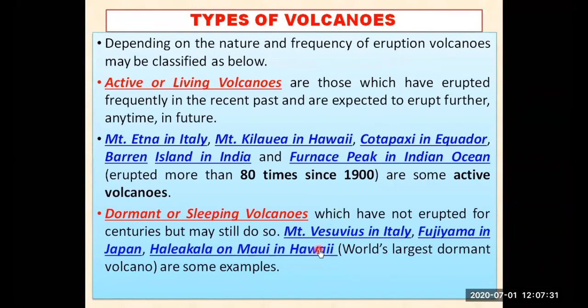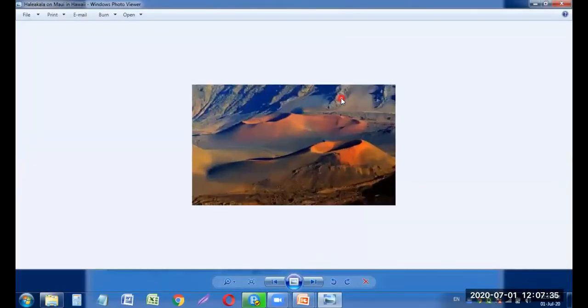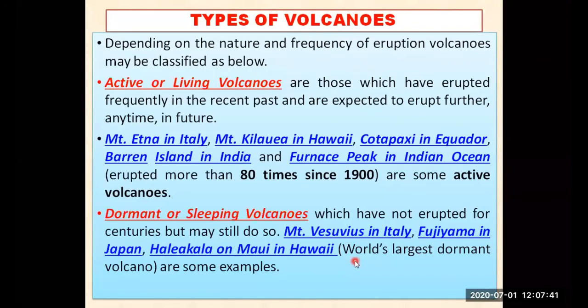Let me click on that. Yes, I clicked. You can see that is also one of the sleeping volcanoes, my dear students. You can see this one also. So these are some examples of the world's largest dormant volcano. These are some examples, my dear students, and this is one of the world's largest dormant volcanoes. Which one? That is Haleakala on Maui in Hawaii. Okay, so volcanoes are of two types: active volcano, dormant, and one more.